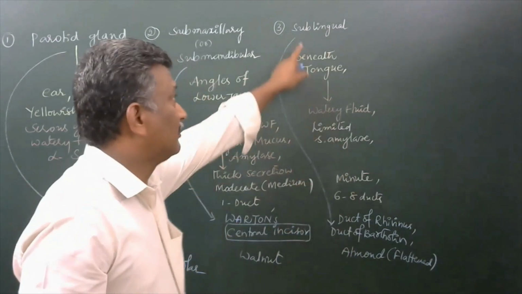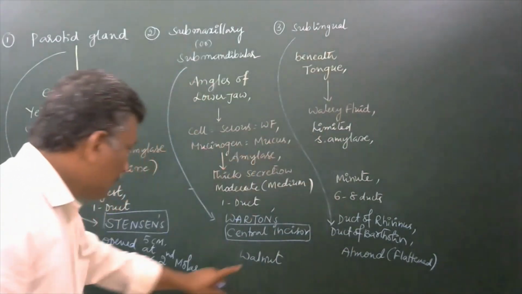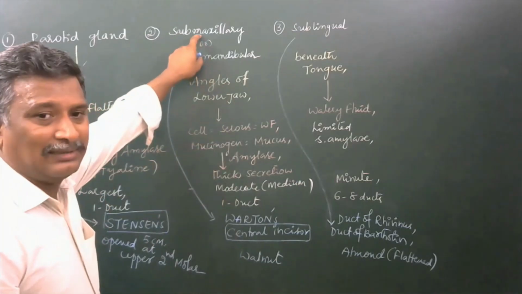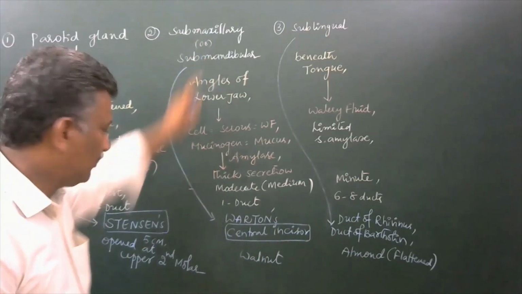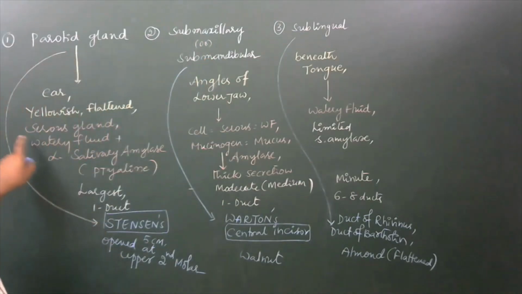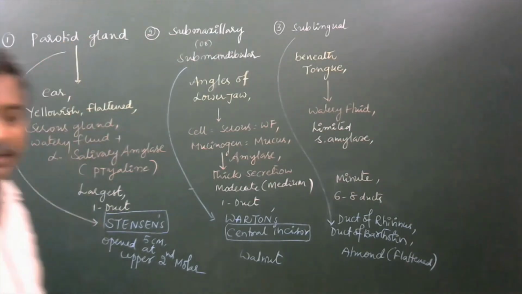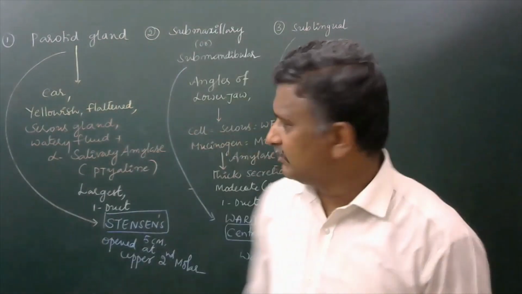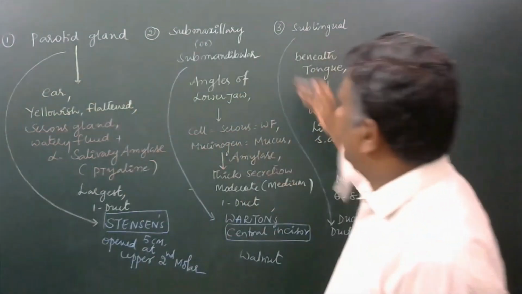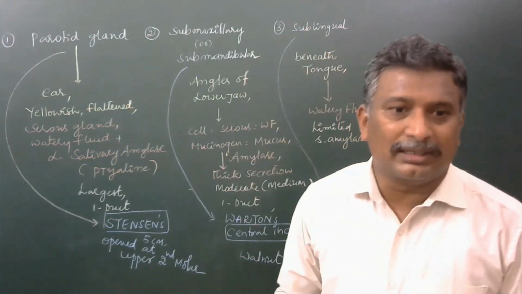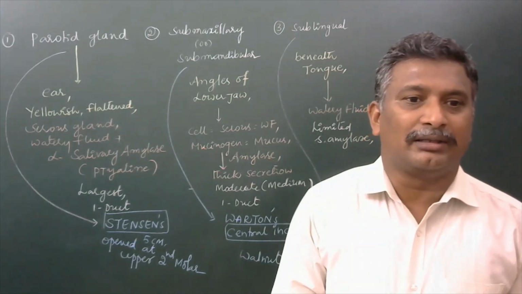Almond shaped one is the sublingual. Walnut shape is for submaxillary or submandibular. Now yellowish and flattened one is for the parotid gland. I think all these three are the important salivary glands located in the buccal cavity of human being.